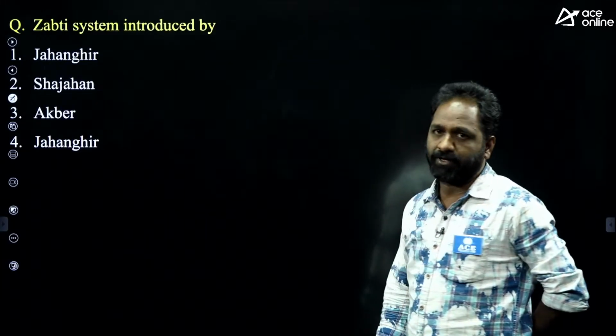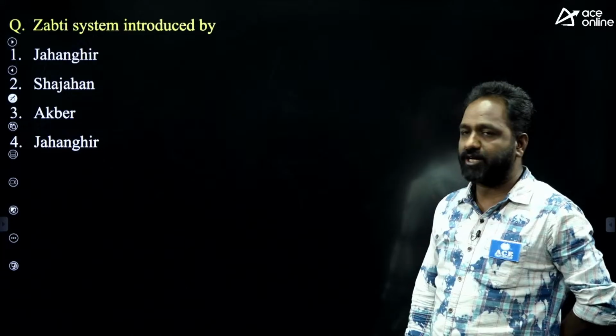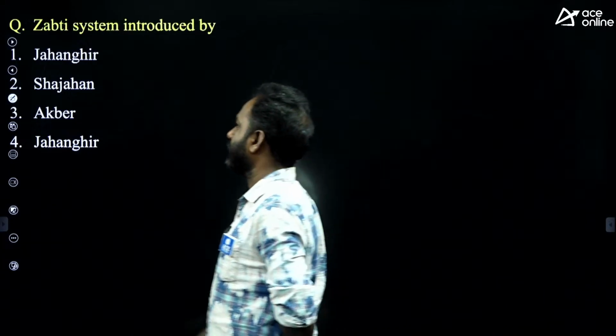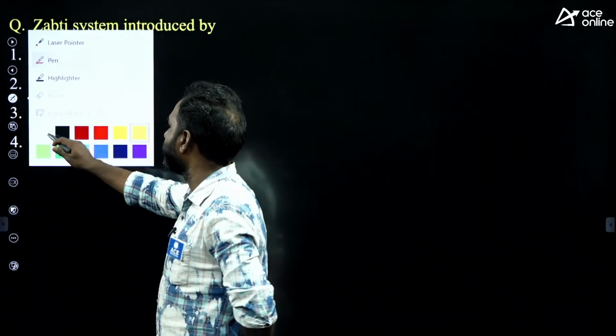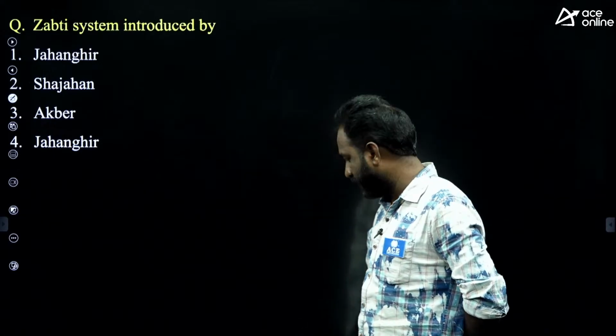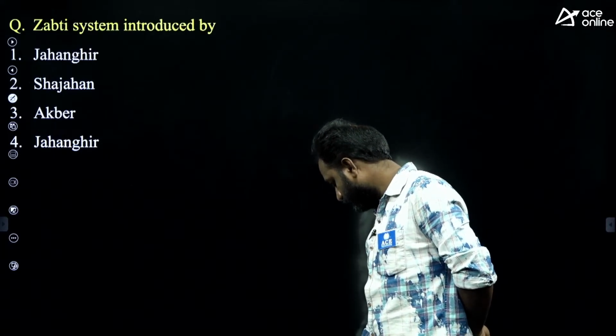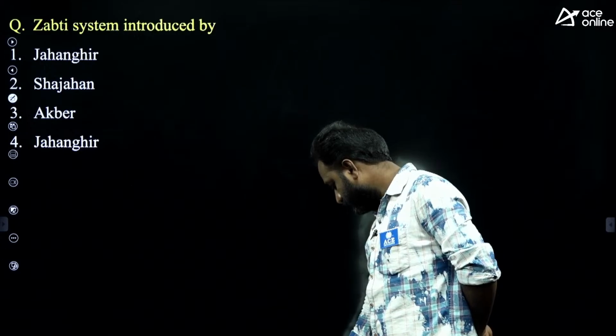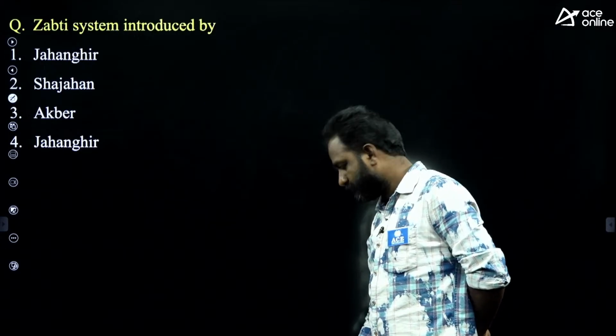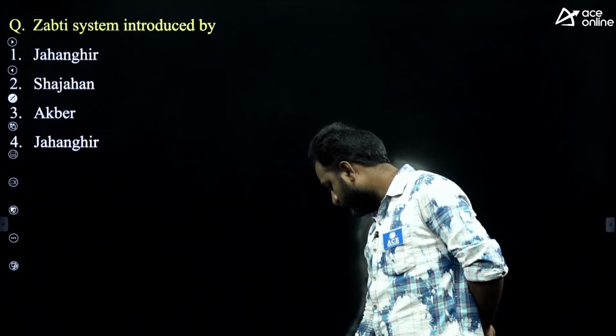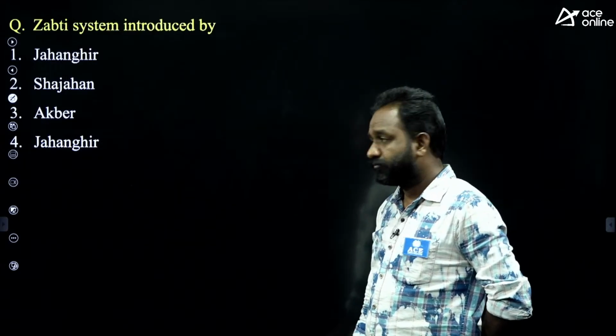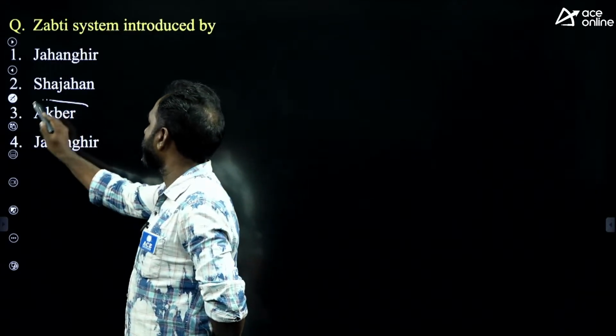Japti system was introduced by A. Jahangir, B. Shah Jahan, C. Akbar and Jahangir. Japti system is a kind of revenue system introduced by... Japti system introduced by... Okay, the answer is Akbar.